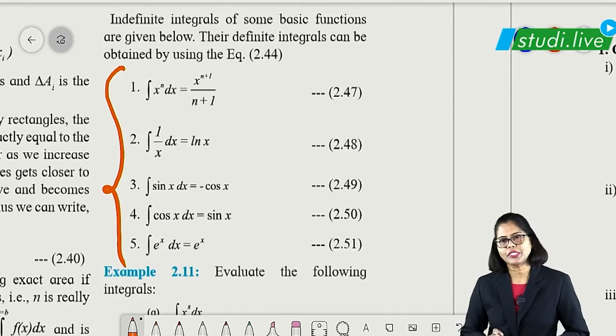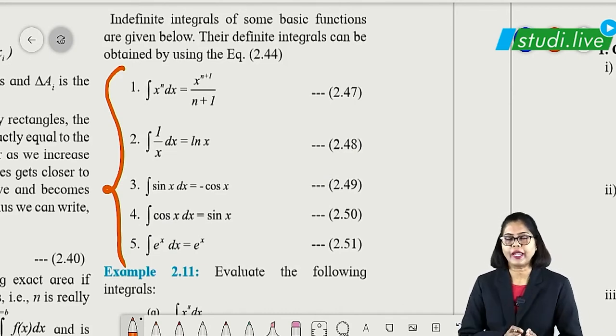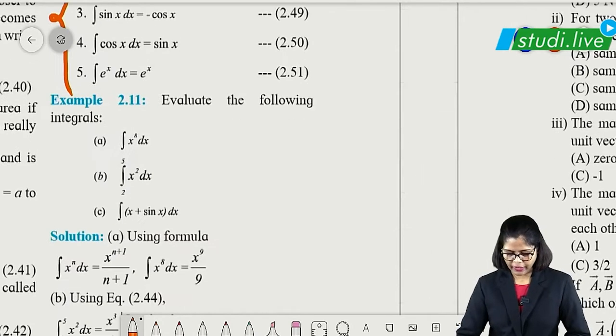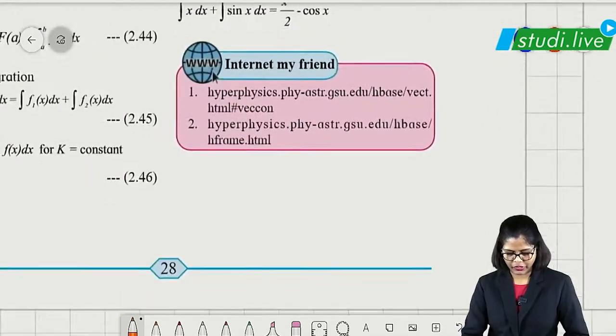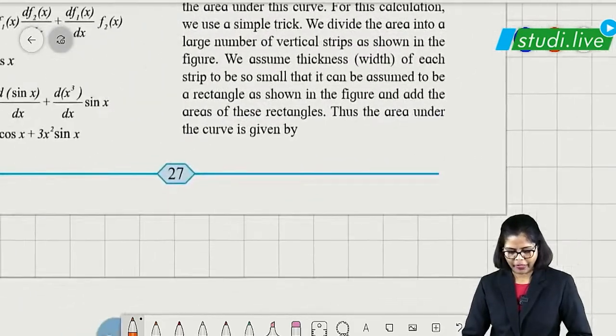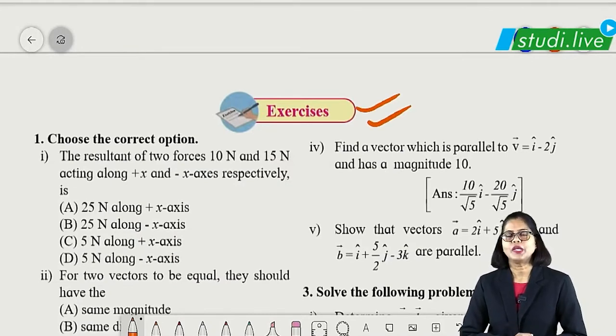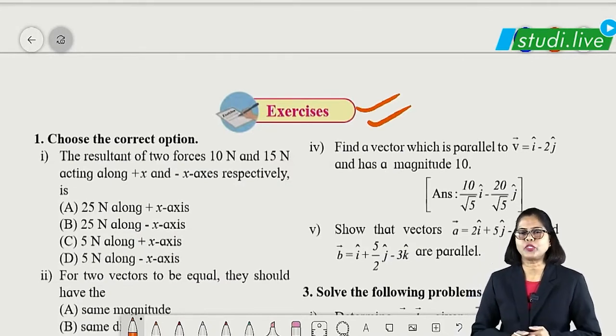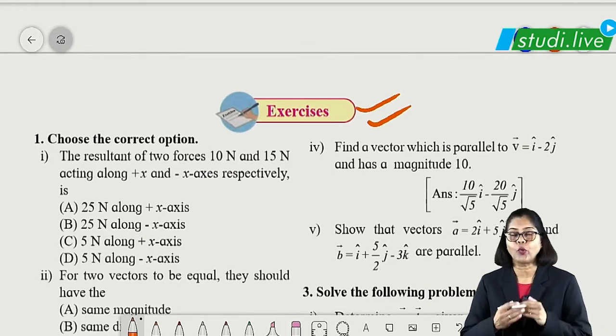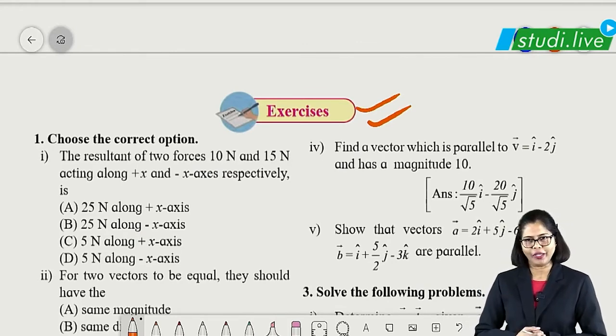So this is all about the chapter where we have talked about scalars and vectors, and then come all the numerical questions. Based on numerical questions we are going to solve the exercise part. Okay students, so I hope you have understood the concept of vector analysis and what all things you have to study. Okay, thank you.